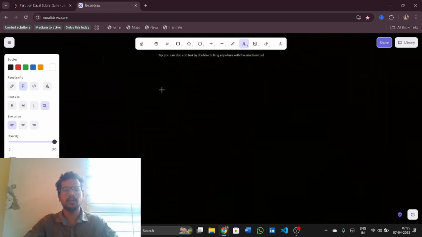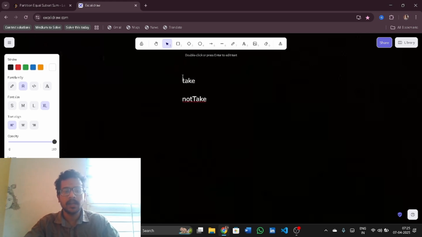What I am checking every time is take, not take. So when will I take? Let me write not take first, and then I'll write for taking. When I am not taking, then I'll be calling recursion of index plus 1, and the sum will be the same, and the nums.